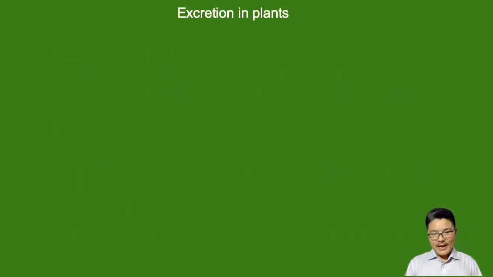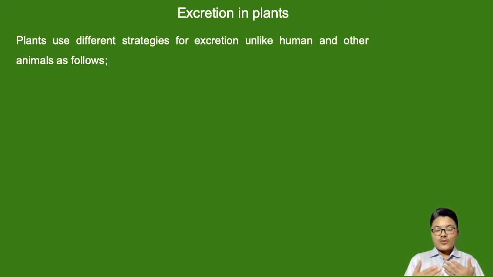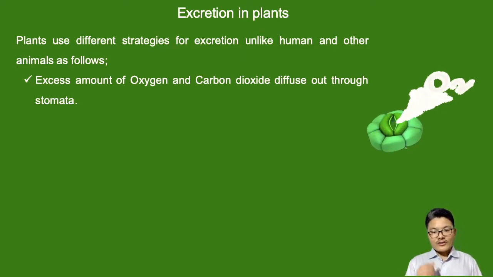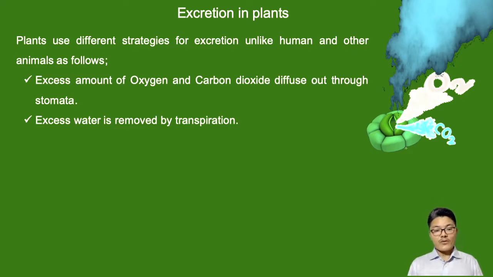Now, excretion in plants. How does excretion occur in plants? Plants have different ways to remove harmful products from their body. It is very different from animals. Excess oxygen and carbon dioxide usually go out through stomata by the process of diffusion. Likewise, water vapors, if in excess, are removed by the process of transpiration.